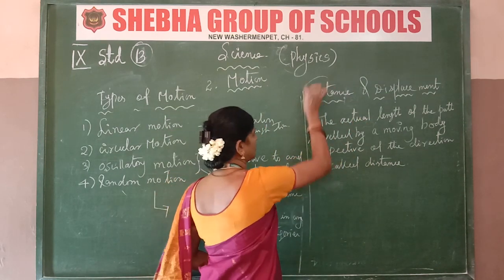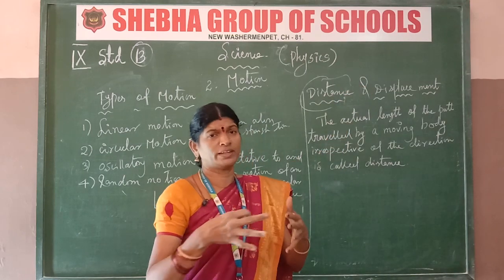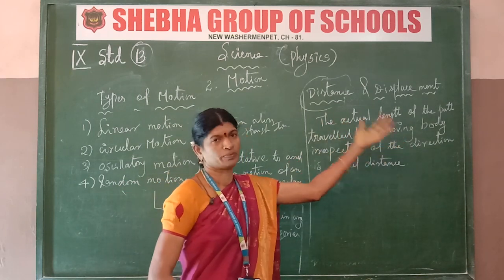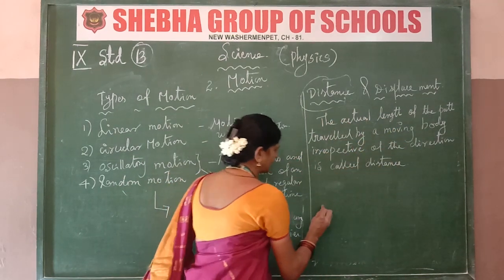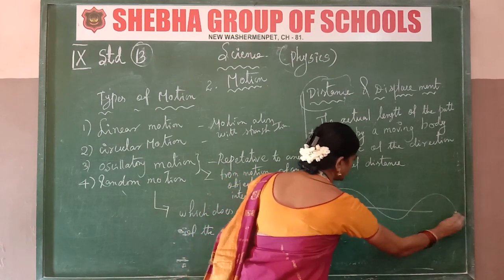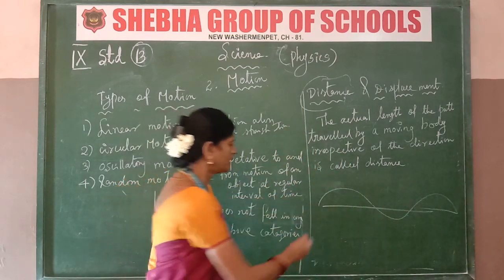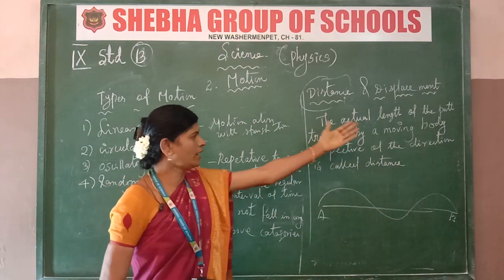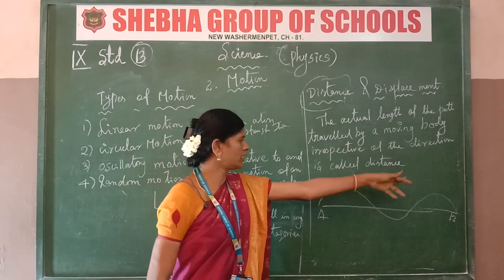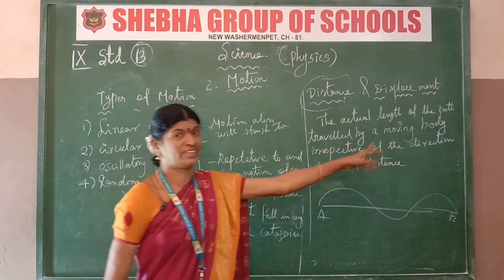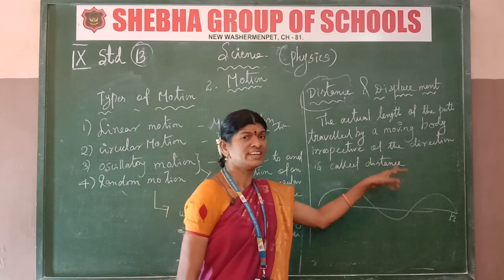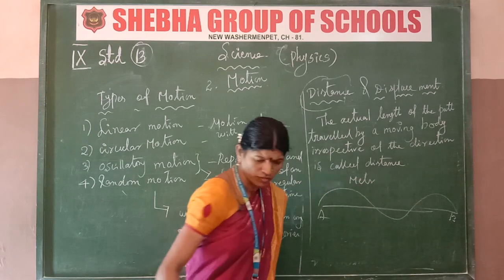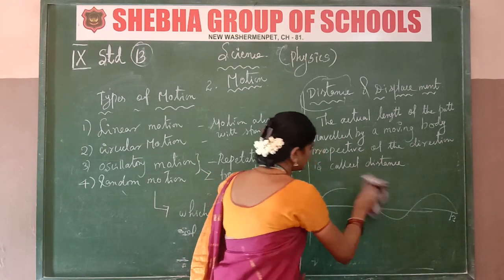What is the distance? The actual length of the path traveled by a moving body, irrespective of the direction, is called the distance. The meter is the SI unit of distance. The SI system measures it in meters.